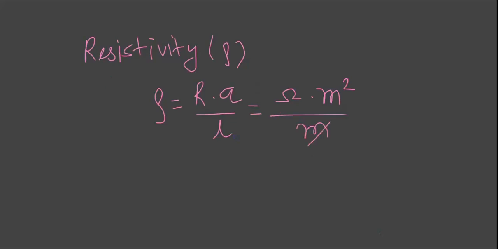So meter will be cancelled out, and you will get the unit of resistivity as ohm into meter.